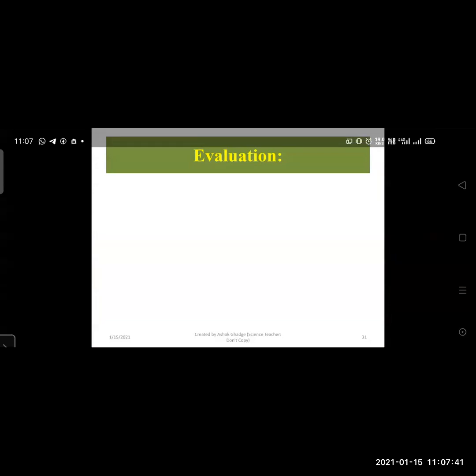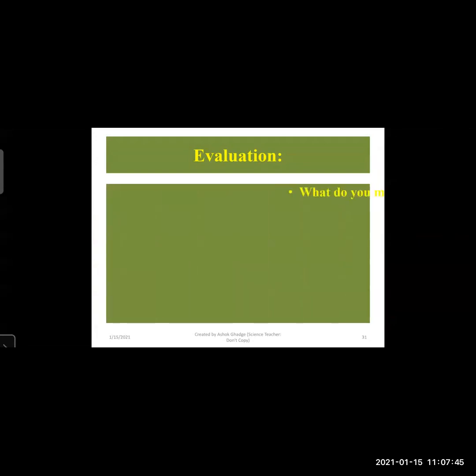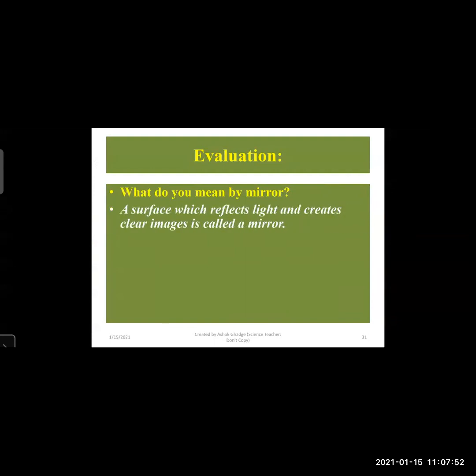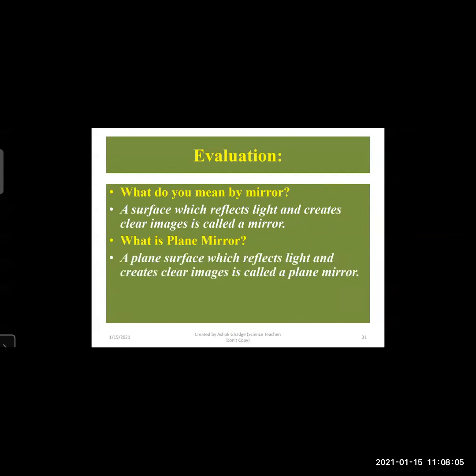Now we will see some questions. First question, what do you mean by mirror? A mirror is a surface which reflects the light and creates a clear image, and it is called a mirror. Second, what is a plane mirror? It is a plane surface which reflects the light and creates a clear image. It is called a plane mirror.